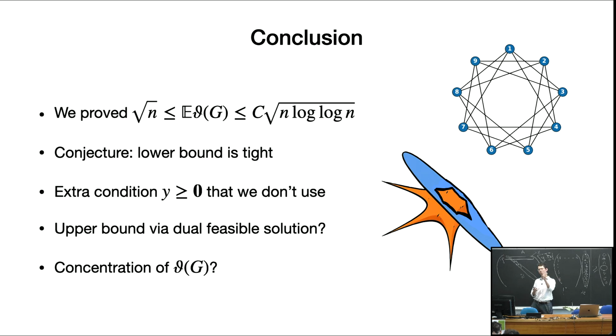Usually, one way to prove concentration is to say my program depends on a lot of randomness, and I look at the effect of one random bit. So what is the effect of adding or removing one edge in the graph? But for the random circulant graph, I cannot just add or remove one edge. I need to remove the whole n edges in the graph. So this affects a lot. This complicates the analysis of the concentration.